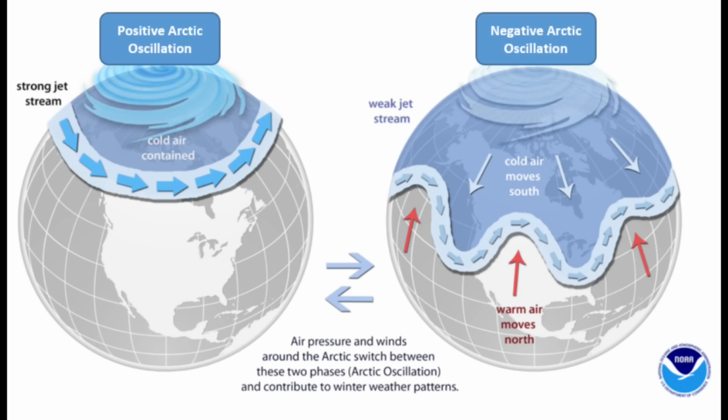However, when there is a negative AO, things get really interesting. The jet stream becomes weaker, creating a wavy pattern in the jet stream in which Arctic air pushes south and warm air pushes north, creating jet stream ridges. In short, positive AO leads to warmer and calmer weather and negative AO leads to colder and turbulent weather.